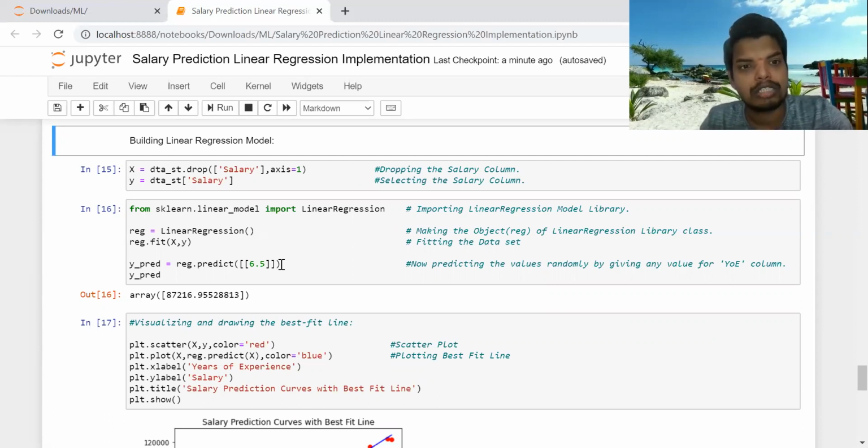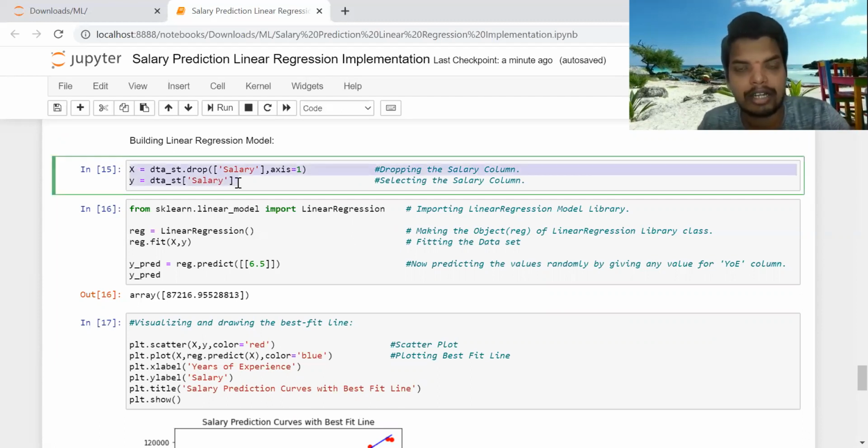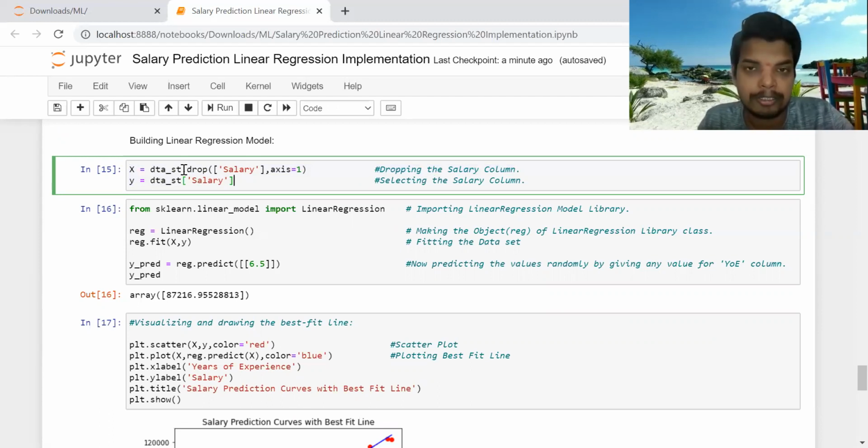Coming to this part, we have already dropped the columns. With this statement, if you were starting with a new data set, I'm showing how to create a data set and divide it into the independent variables, the data frame, and the dependent variable, that is the output variable.